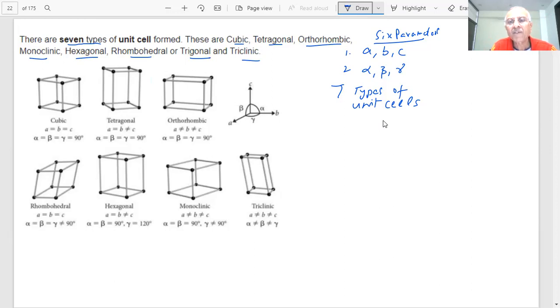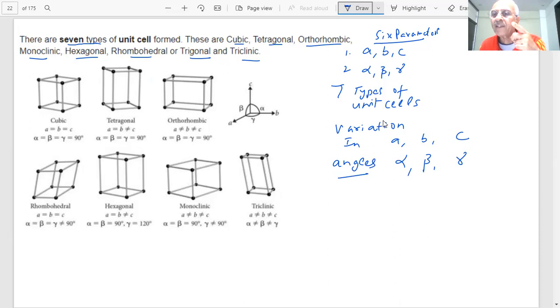Where is the variation in these unit cells? In A, B, C, and the angles. What angles are we using, students? Alpha, beta, and gamma. I already told you, opposite to A is alpha. That alpha will always be between the B and C edges. Beta is opposite to B; if you forget B, then beta is between A and C. Gamma is the angle opposite to C; if I forget C, then gamma is the angle between A and B. This is how I remember.